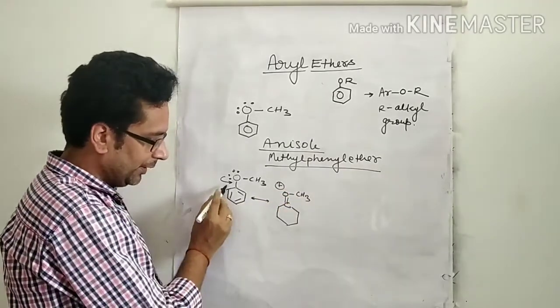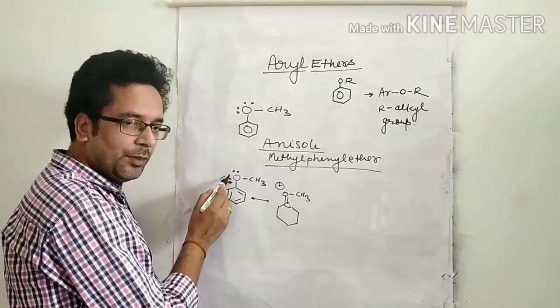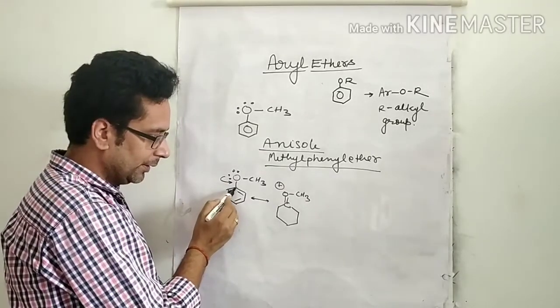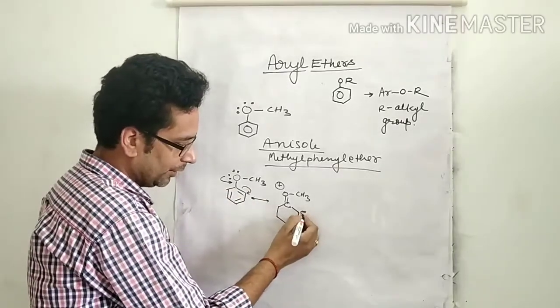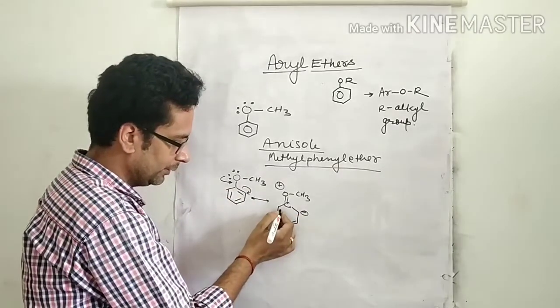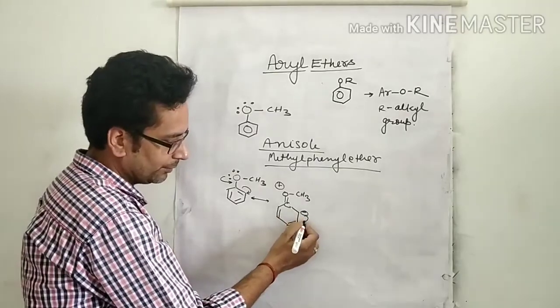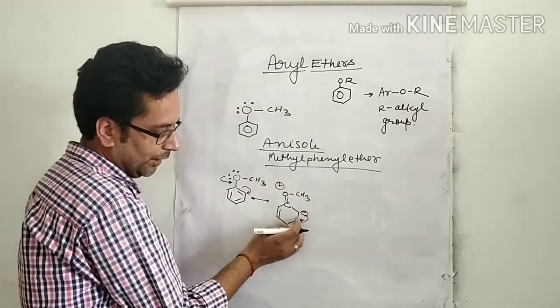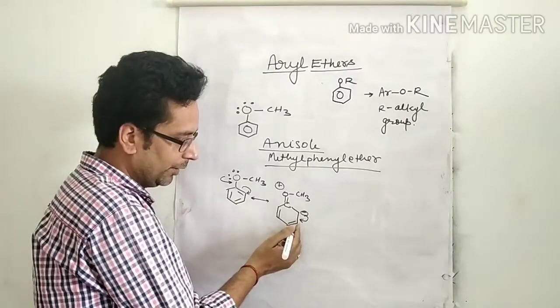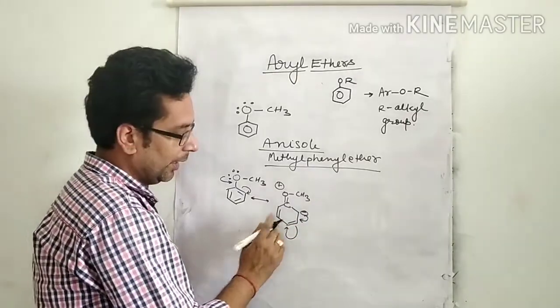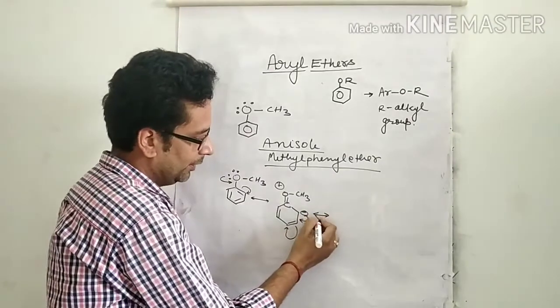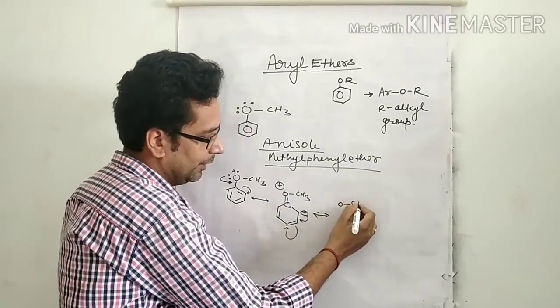When this pair of electrons shifts, this pi bond shifts towards this carbon, so it contains a negative charge. Now once again, this negative charge is converted into a pi bond, and this pi bond shifts towards this carbon. Then the next resonating structure is